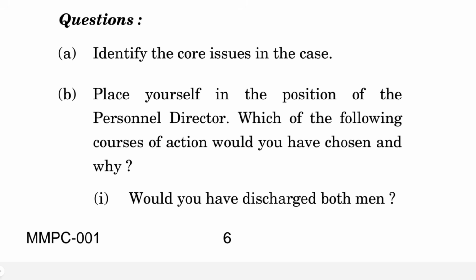So what are the core issues in this case? What do you guys think is the core issue? Please comment down below. I would say no proper training given to the employees as to the company policies is one issue, right? And not having a consideration to the circumstance is also an issue.